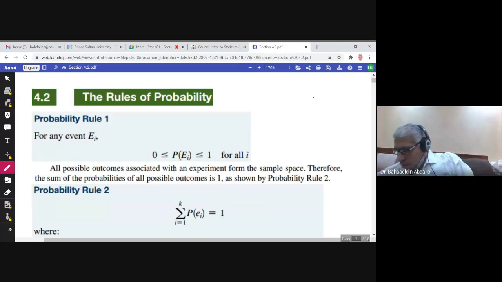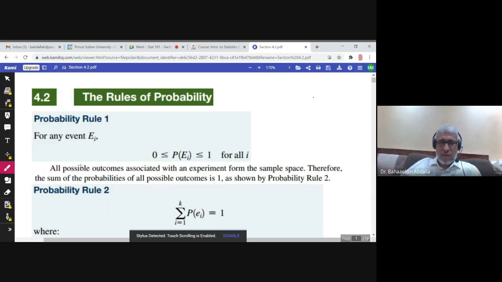This is the second section in chapter 4, and it's about rules of probability. The first rule, we already mentioned it, we know it, but it's very crucial, so we have to mention this rule again. The probability of any event is always a number between 0 and 1. So the probability cannot be negative, it cannot be greater than 1.